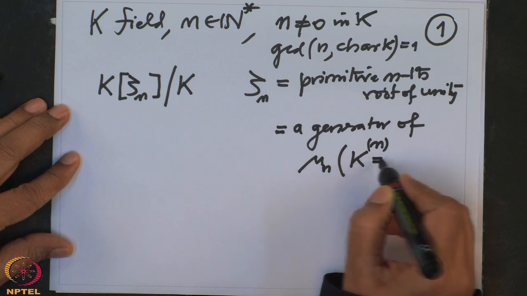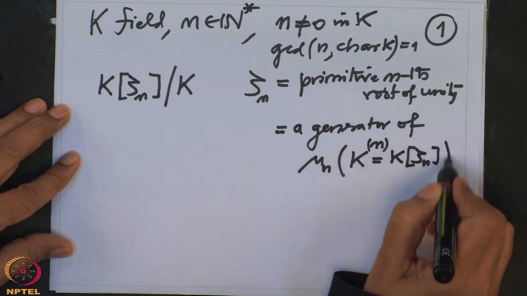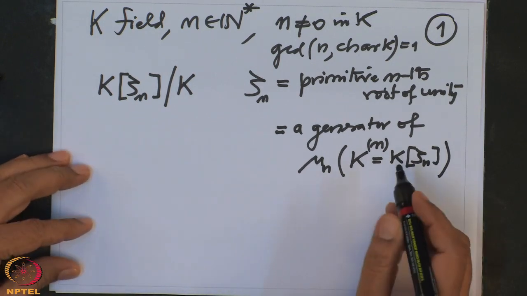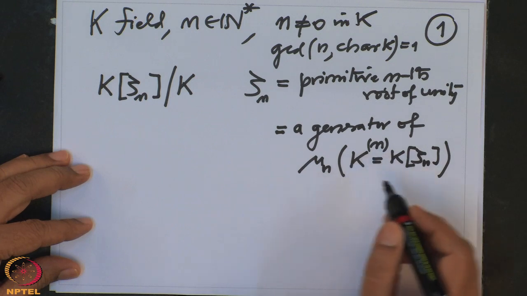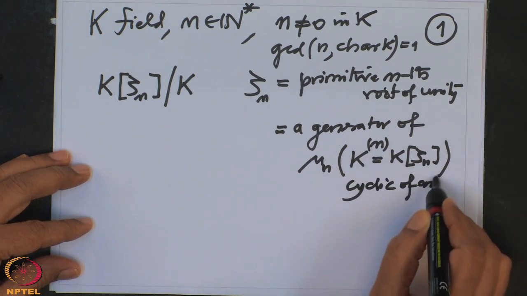Remember our notation for K_n is this K(zeta_n). This is a multiplicative subgroup of K^n, and it is cyclic of order n.